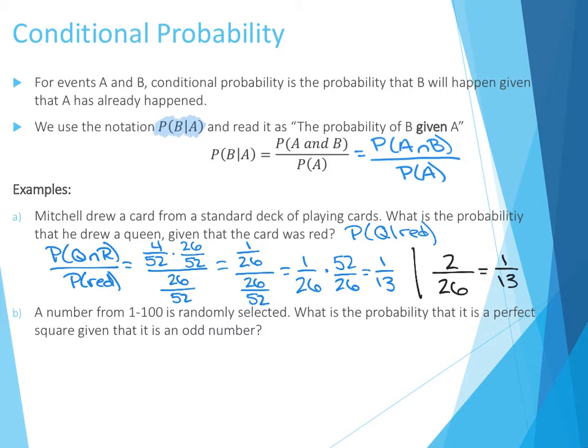If we're looking at part B, a number from 1 to 100 is randomly selected. What's the probability that it's a perfect square given that it's an odd number? So probability of perfect square given that it's odd. All right, so that means that we are going to care about the probability of being a perfect square and odd at the same time out of the probability of being odd.